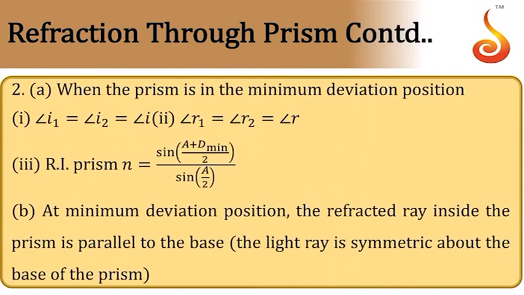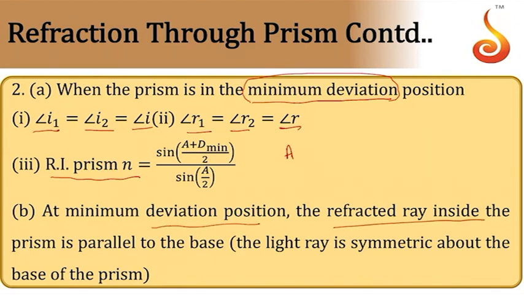Now when you place the prism in minimum deviation position, then in that case the angle of incidence and angle of emergence will be equal to each other. We call it i. Angle of refraction at the first face and angle of refraction at the second face are both equal to each other. Then the refractive index of the prism at minimum deviation condition only is sin of (A plus D minimum) by 2 divided by sin of A by 2, where A is the angle of the prism.